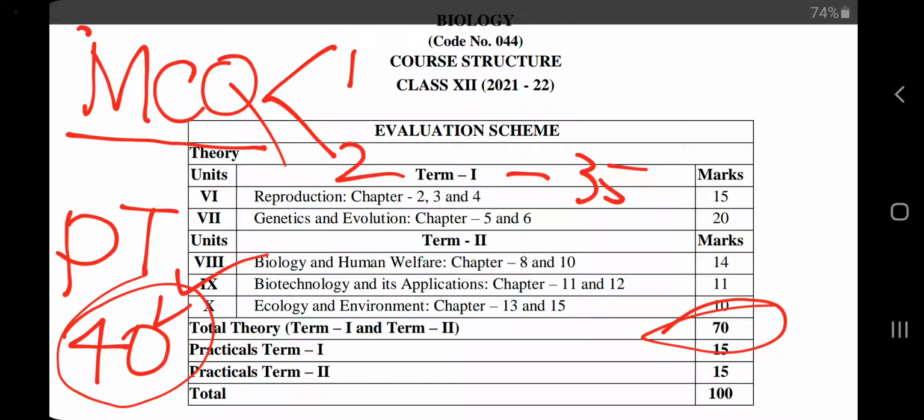Personally, I have shared with my students in my online group some PDFs of simple and assertion reason questions for different chapters. If you search online, you will get them easily, because for class 12th biology there is no scarcity of material. You will get plenty of material on YouTube, on the internet, or in any book you can order, even online. So we cannot say that we are not getting the material. The material is sufficient, but we have to select what to study and what not to study.